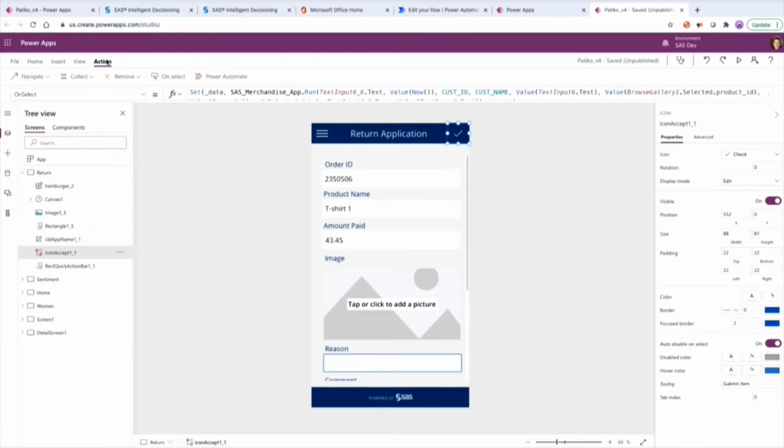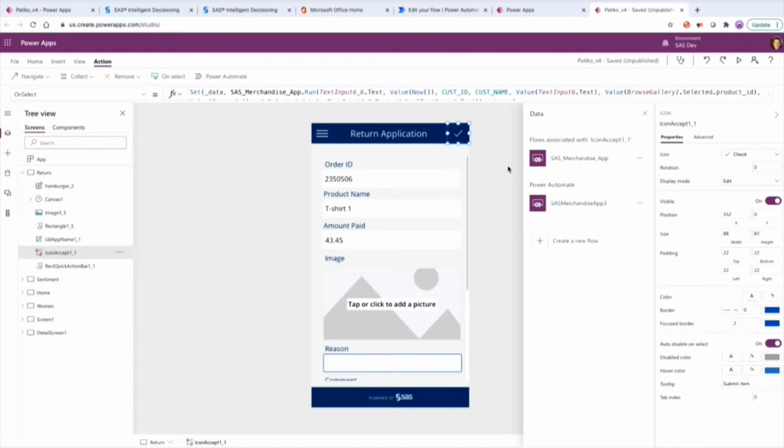So I can go to the Action tab, and it actually is connected to the connection through Power Automate again. And you can see that we are using SAS Merchandise app. So this is a connection that uses the connector. Okay, so that little icon triggers that integration. Yes, this triggers a call to SAS Intelligent Decisioning, which then executes that Merck return decision.